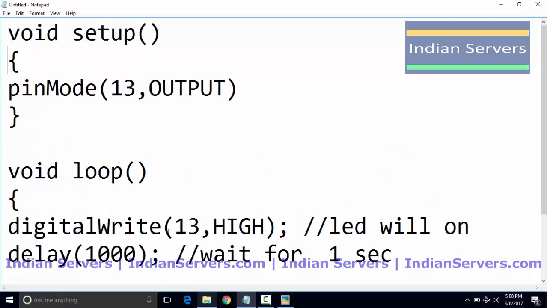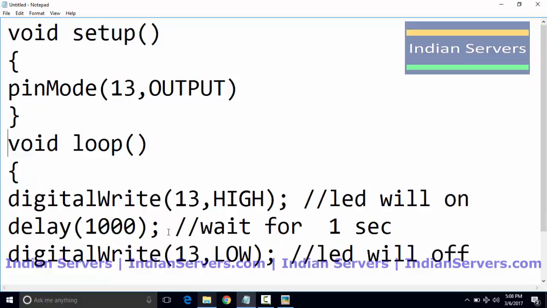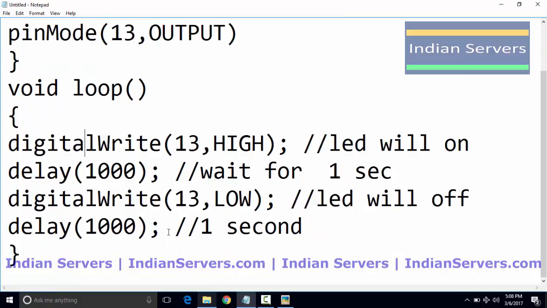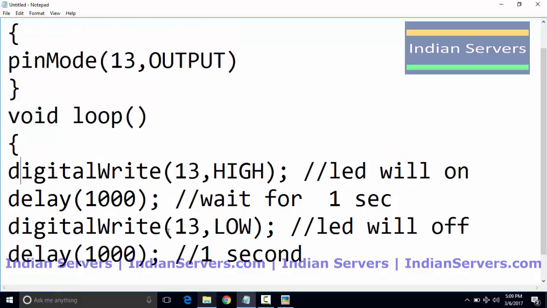After writing the program, just hit verify. If there are any errors in the program, the IDE will show the errors. If there are no errors, it is compiled successfully and it is ready to upload into your Arduino board. So this is the basic program which can blink the LEDs. First we have interfaced our output device. Next we will see how to interface input devices.